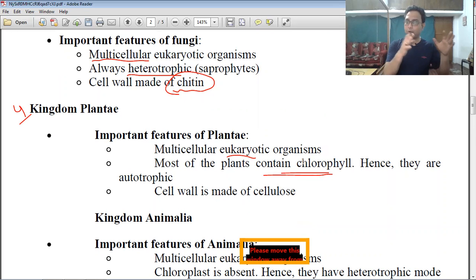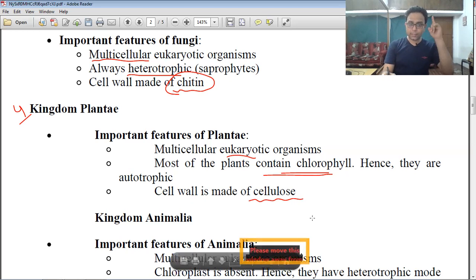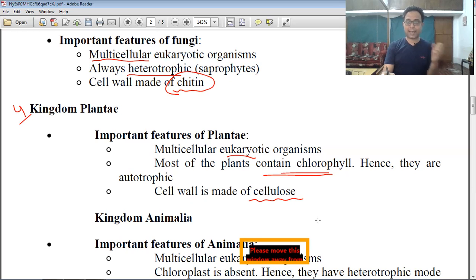It is present in the chloroplast, and its most important function is to help in photosynthesis. So plants have chlorophyll, they perform photosynthesis, so they are autotrophic in nature. Another important characteristic feature of the plant kingdom is its cell wall, which is made up of cellulose. To bear in mind, the fungal cell wall is made up of chitin. On the other hand, the kingdom Plantae has a cell wall made up of cellulose.